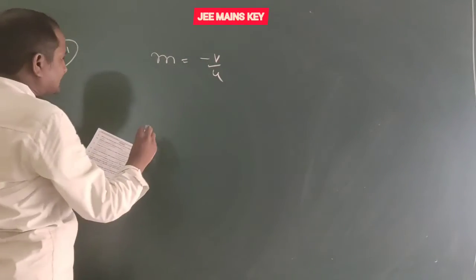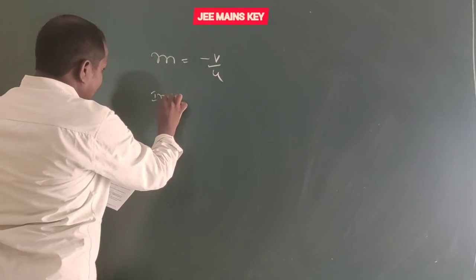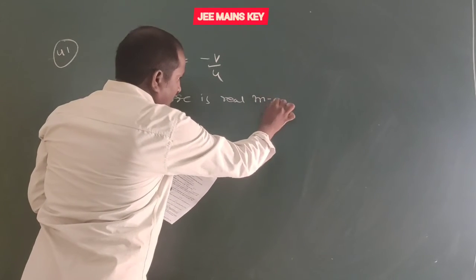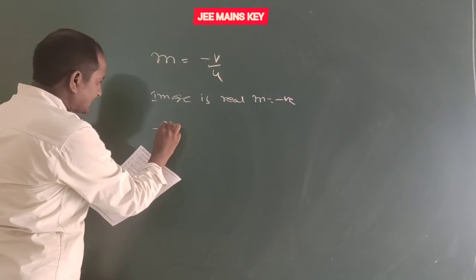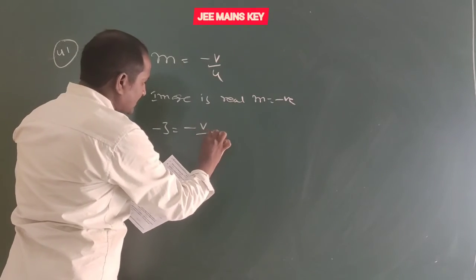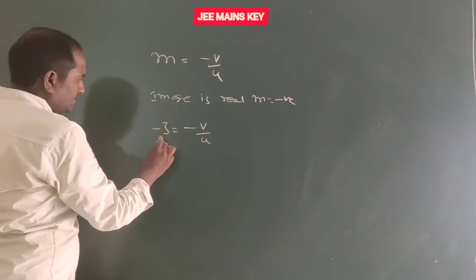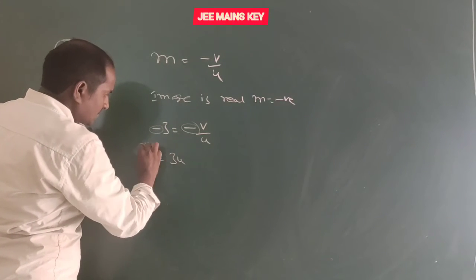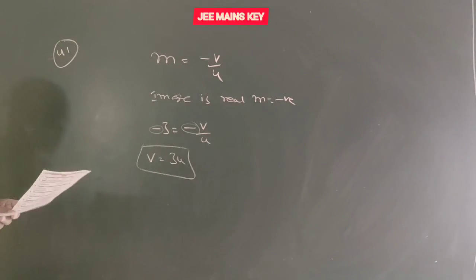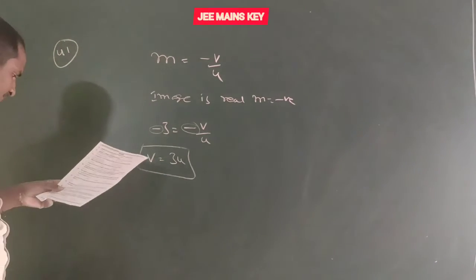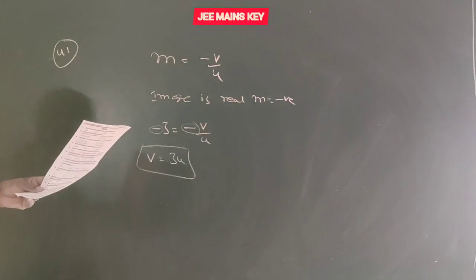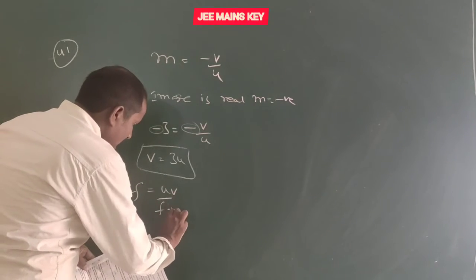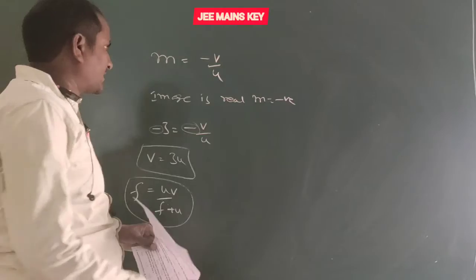At the same time m is given, and the image is real. Image is real, therefore m equal to negative. So here minus 3 equal to minus v by u. Minus minus cancels. So v equal to 3u. Okay, next one, find the focal length. Here f equal to uv by u plus v. It is the focal length formula.